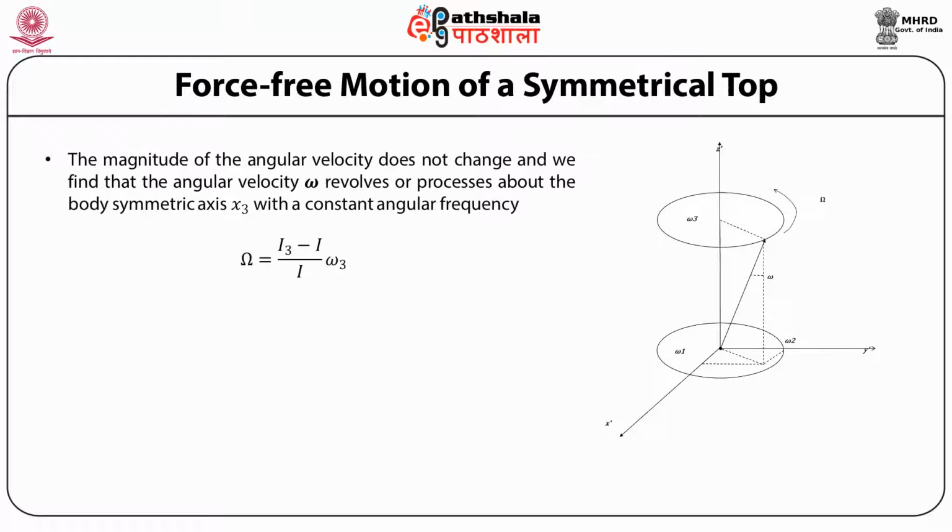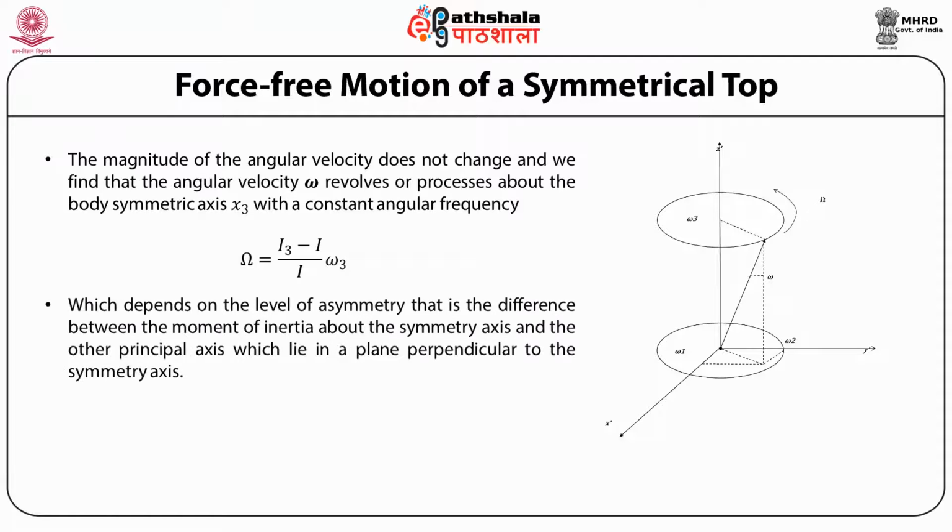The magnitude of the angular velocity does not change, and we find that the angular velocity omega revolves or precesses about the body symmetric axis x3 with a constant angular frequency capital omega given by (I3 minus I) divided by I, multiplied by omega 3, which depends on the level of asymmetry, that is, the difference between the moment of inertia about the symmetry axis and the moment of inertia about the other principal axis, which lie in a plane perpendicular to the symmetric axis.